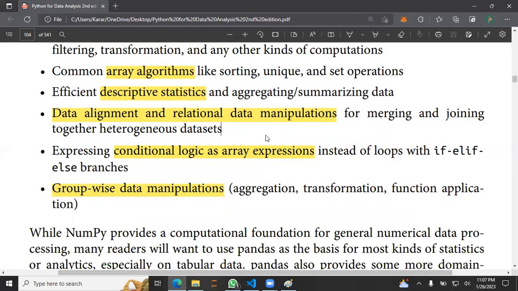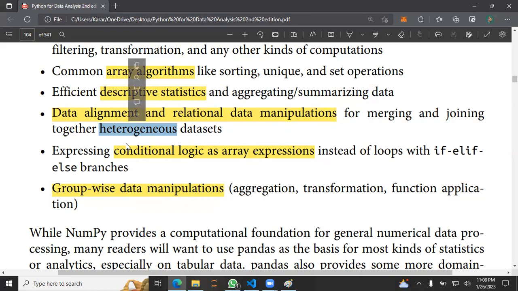But if there is a column of house quality, good, bad, or average, that should be of string data type or object data type. And we could merge or join heterogeneous data, like columns of different data types. That's what they really mean.